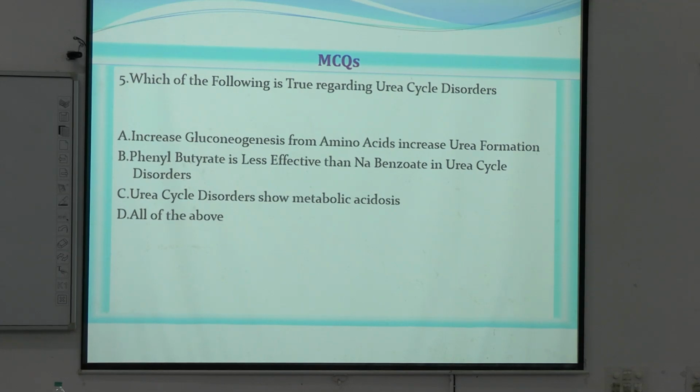In case of detailed or individual disorders, we may find metabolic acidosis in 1 or 2 cases. Okay, mainly in argininosuccinic aciduria there will be metabolic acidosis. Other than that, all are respiratory alkalosis. So the answer here will be: increased gluconeogenesis from amino acids will increase urea formation is true. Only this is true. Okay.